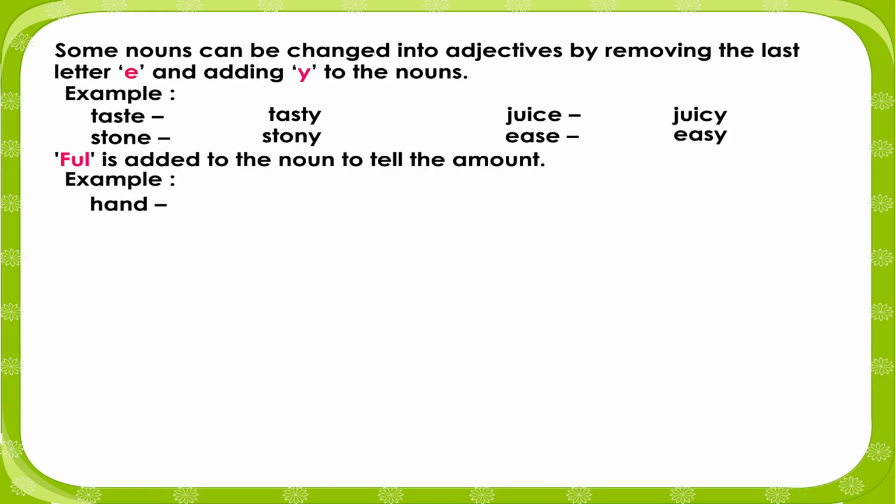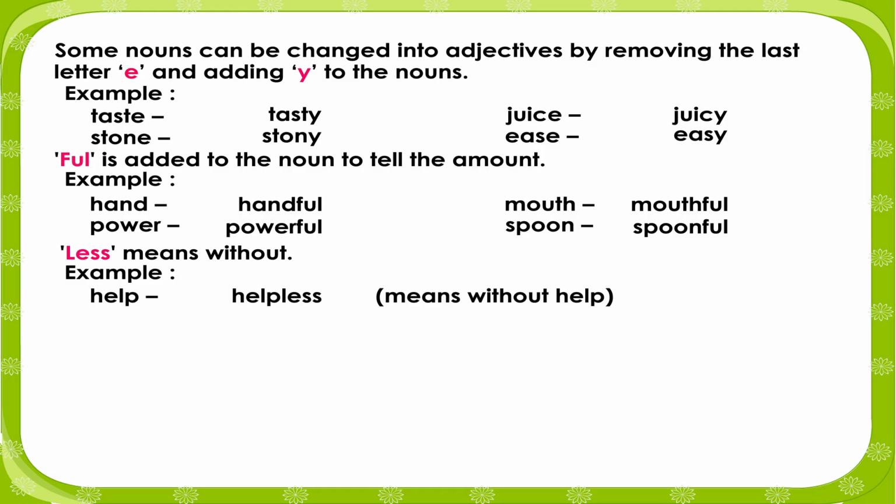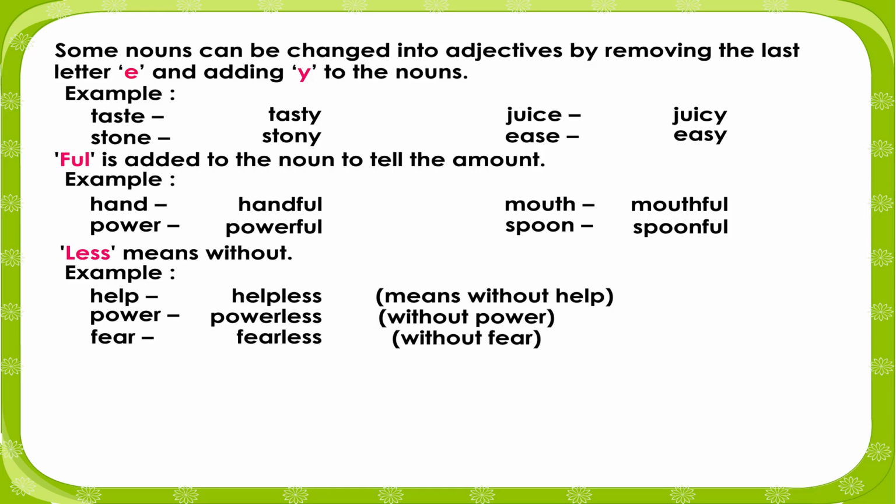Example: hand, handful; power, powerful; mouth, mouthful; spoon, spoonful. Less means without. Example: help, helpless means without help; power, powerless without power; fear, fearless without fear.